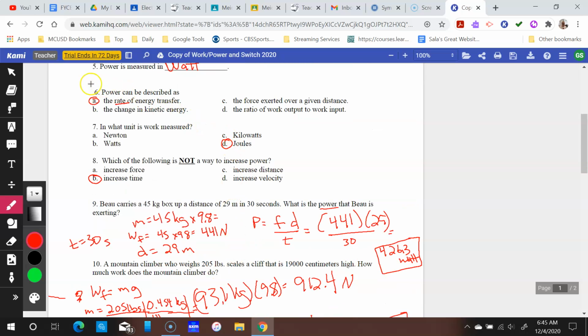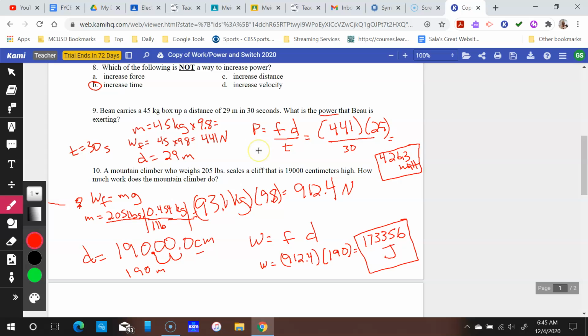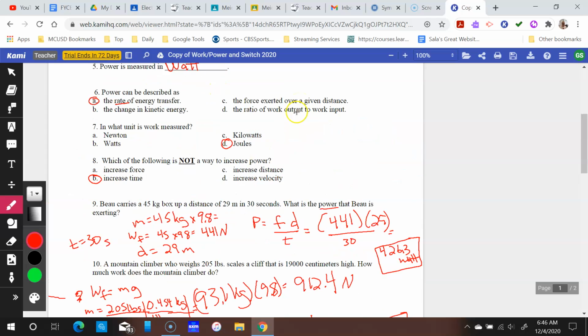Your multiple choice: power can be described as the rate of energy transfer. Again, rate is synonymous with time. The unit for work, obviously joules from above, which is following not. So again, if you're using that power equation, you just use some terms, think about the equation, direct and indirect relationships, and this would not be a way to increase power.